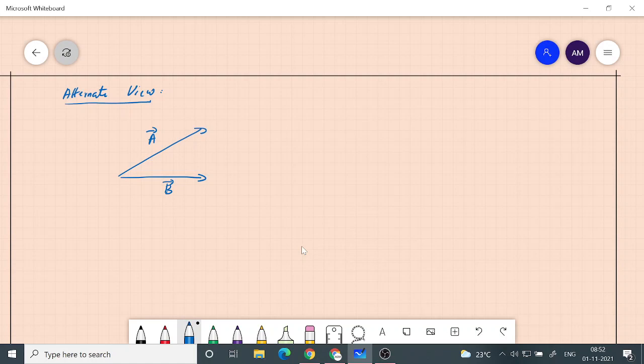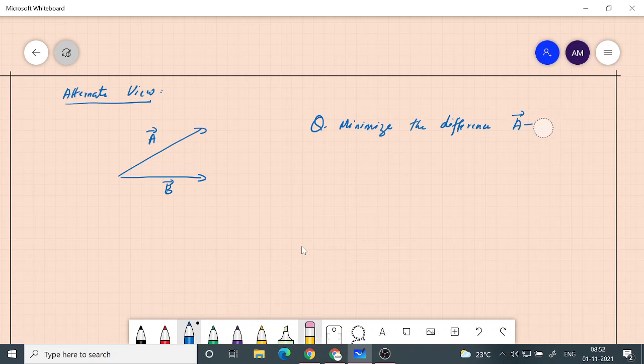Here they are lying on a plane, and my question is that the difference between these two I would like to minimize. So the question is to minimize the difference a minus b, or rather, let me write it more appropriately.